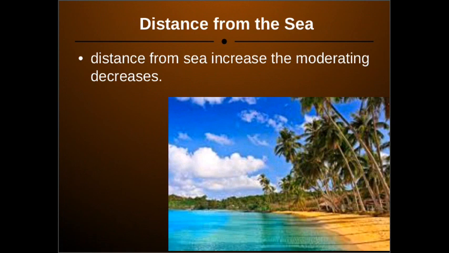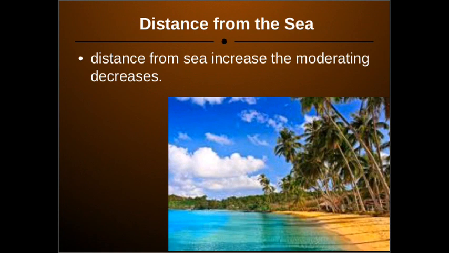Now because of this, in the southern part of India the temperature is regulated, it is moderate. But in the central part of India, which is away from the water body, you will find the temperature is very extreme. During the summer it will be very hot, during the winter it is very cold, right? So this is extreme. But in the area which is near the sea body, it is moderate, neither very hot nor very cold, it is moderating.